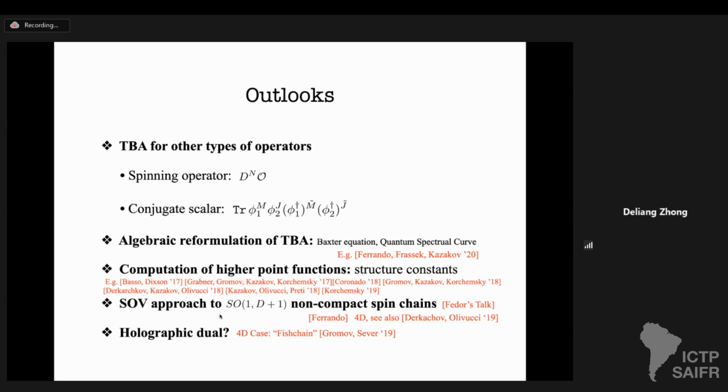The last thing is about the holographic dual. For example, in 4D, we know the work of Amit and Collier on the Fishnet, but what is the holographic dual for the D-dimensional cases?